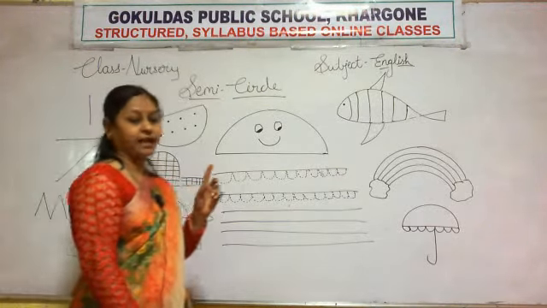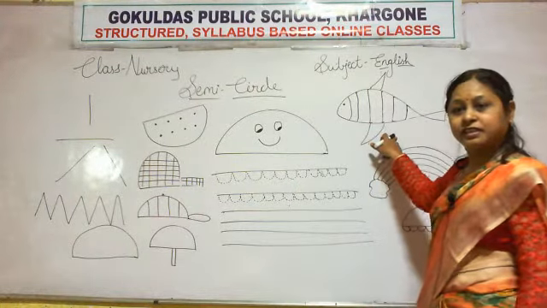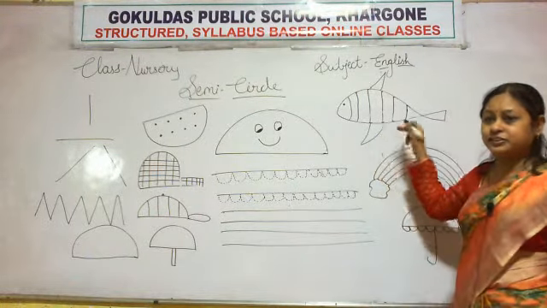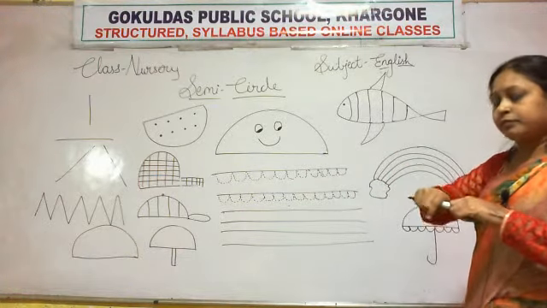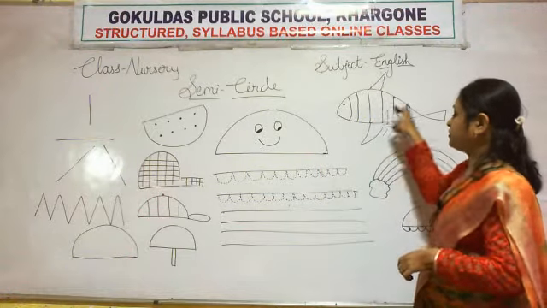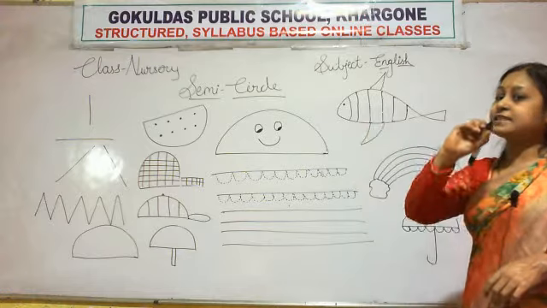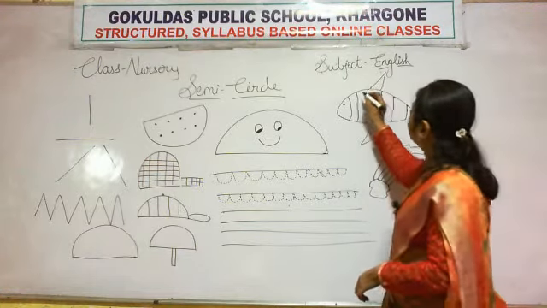Okay, then next is a fish. Look here, all of you. Now we will draw the semicircle. The fish is made and the lines are drawn. Now we will make a semicircle. How will you make it? Like this.